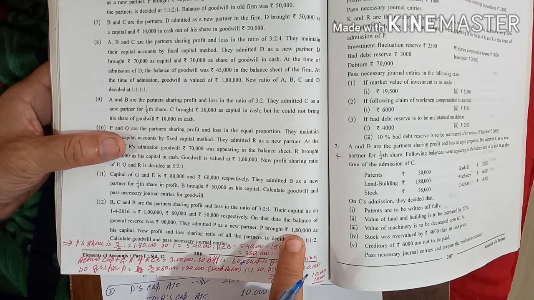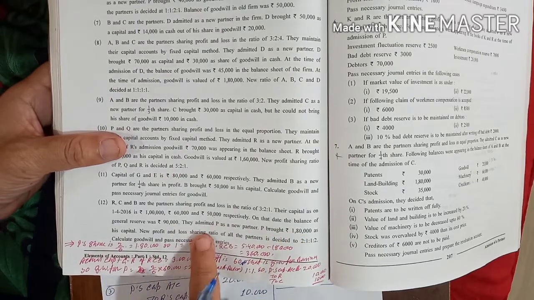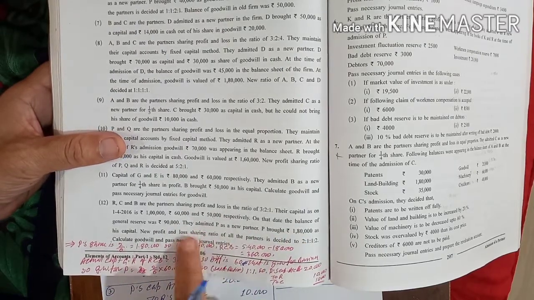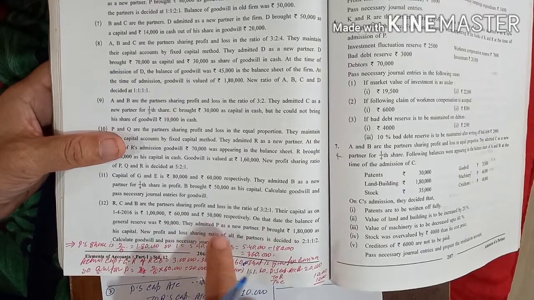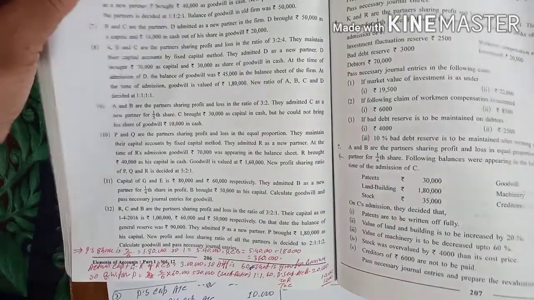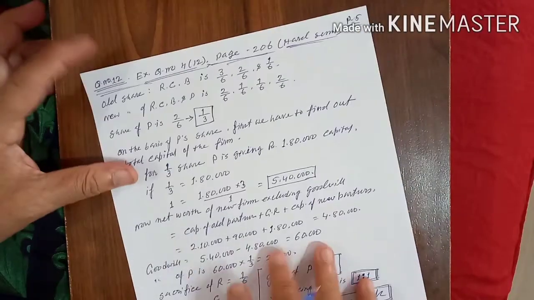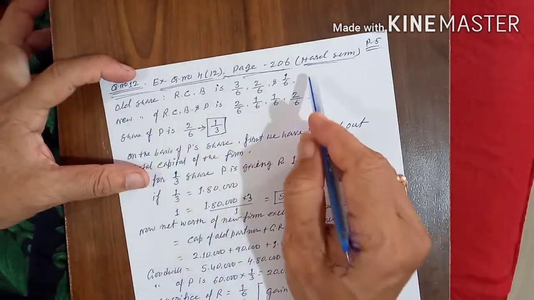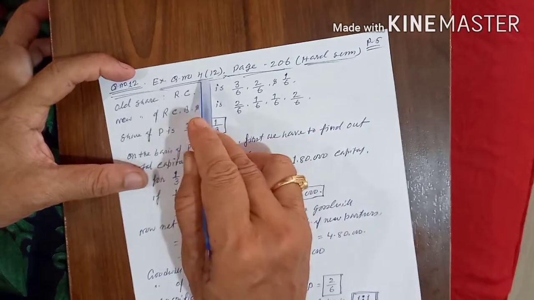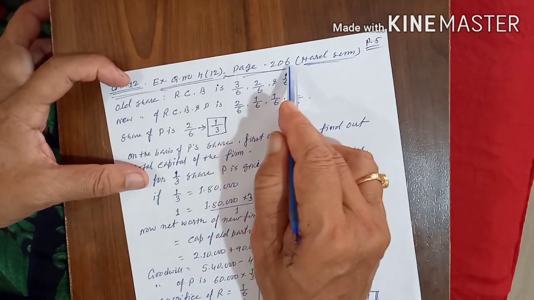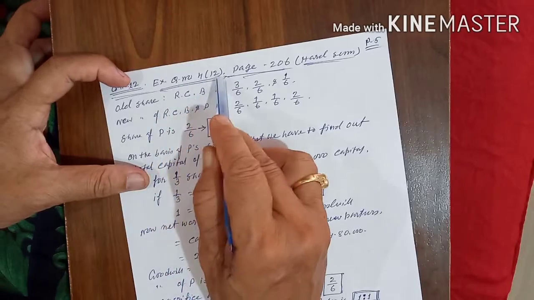1,80,000 for his capital. Nowhere is it given that you have to calculate the total capital on the basis of P. If it is not given, it is understood you have to find the total capital on the basis of P's capital. Hard sum, page number 206, question number 4/12.